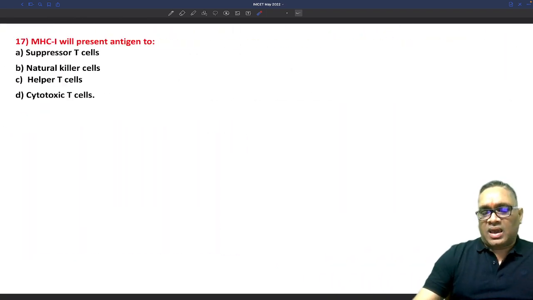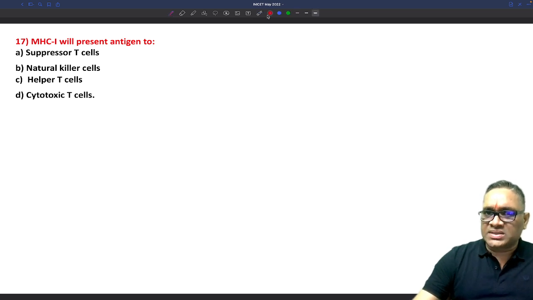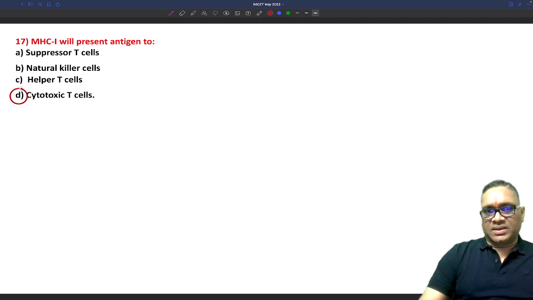Now the next question is MHC1. This is again a very simple and basic question which the examiner had asked. MHC1 will present antigen to cytotoxic T cells, right?